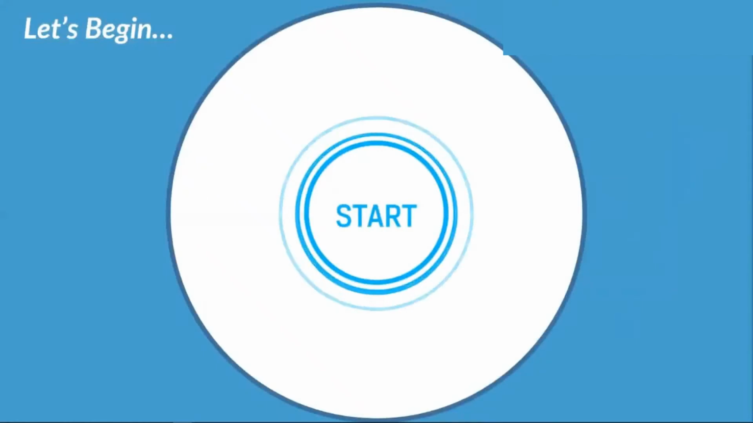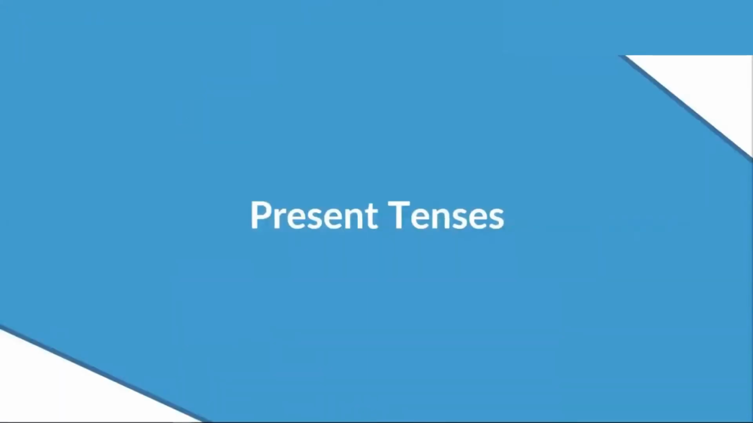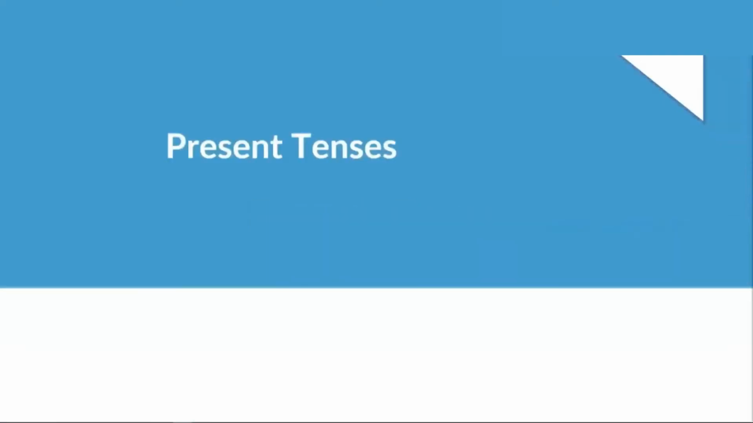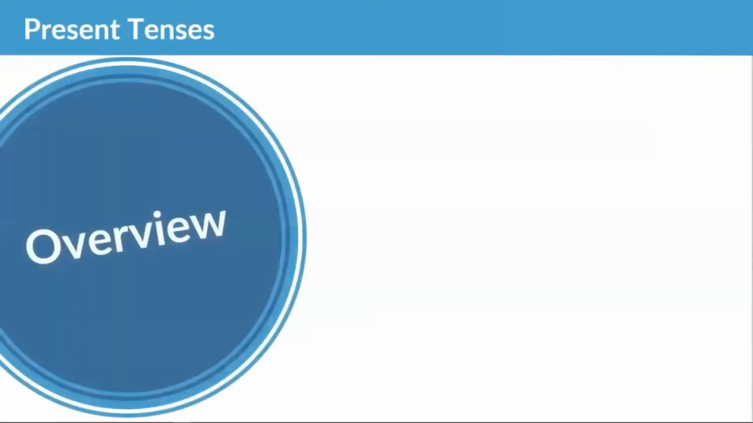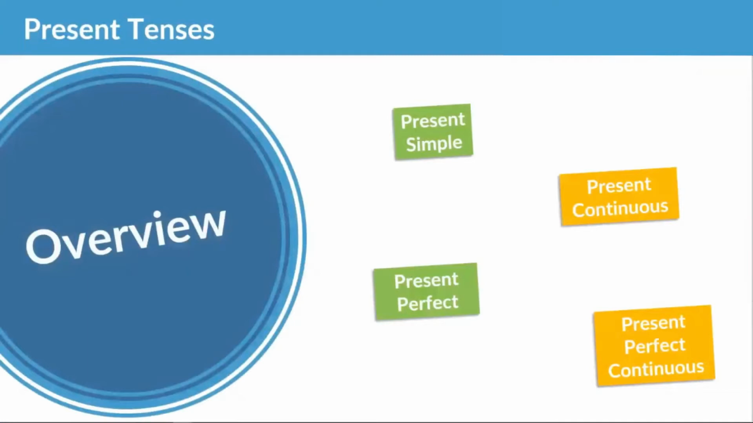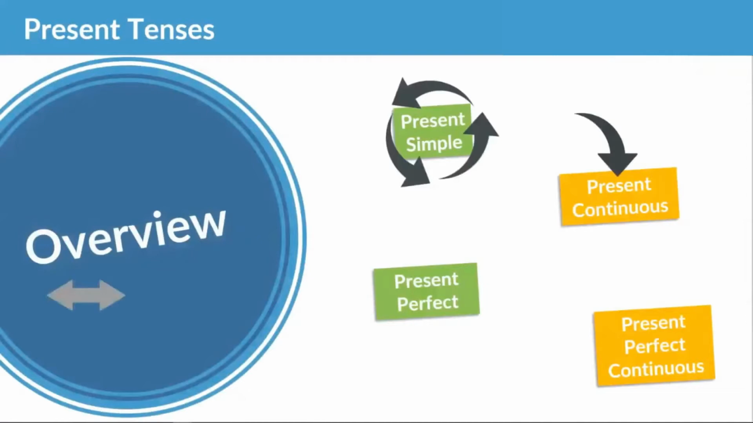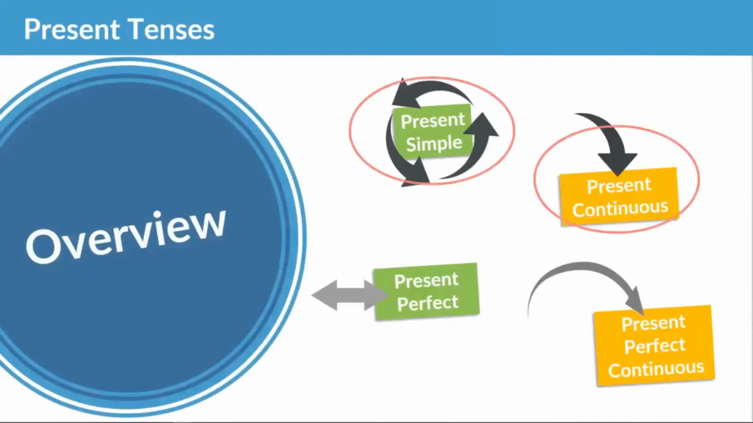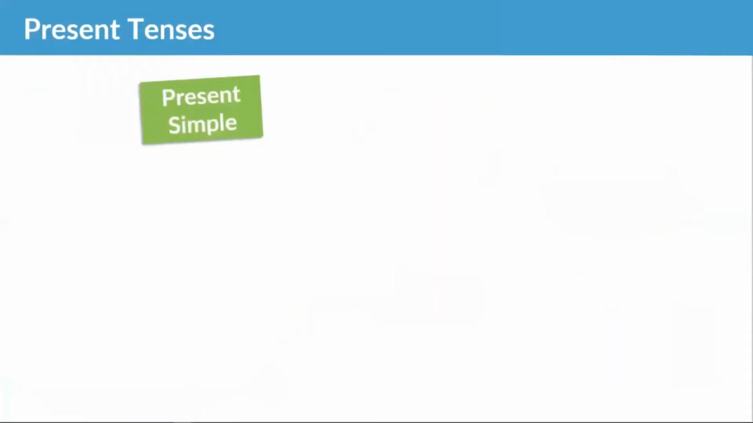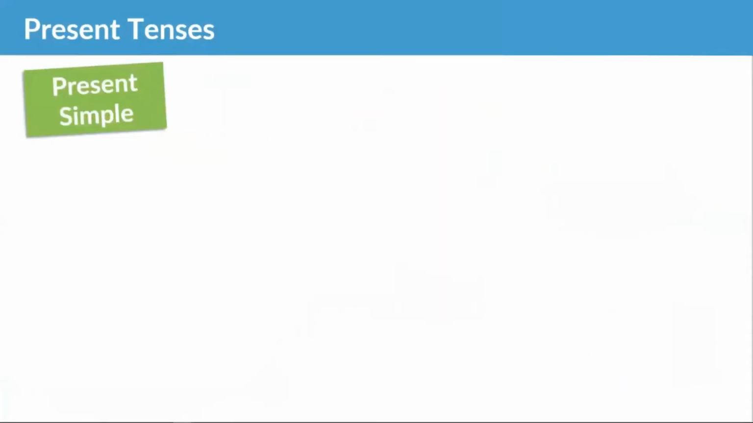Let's begin today's webinar, and let's start off by looking at the present tenses. Now, as I showed you all in lesson 1, there are 4 different present tenses. We've got the present simple, the present continuous, the present perfect, and the present perfect continuous. However, for the purpose of today's lesson, we are only going to focus on 2 of these, the present simple and the present continuous. So let's begin by looking at the present simple, the easiest tense of them all.